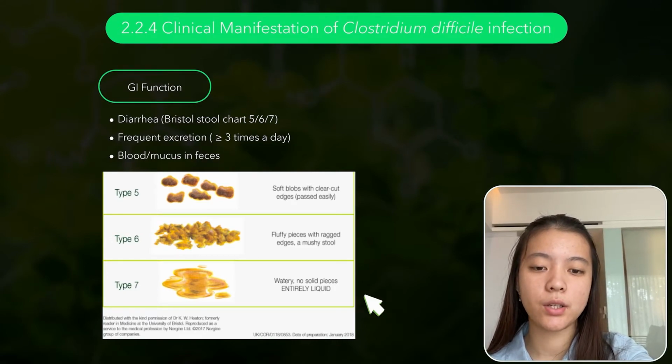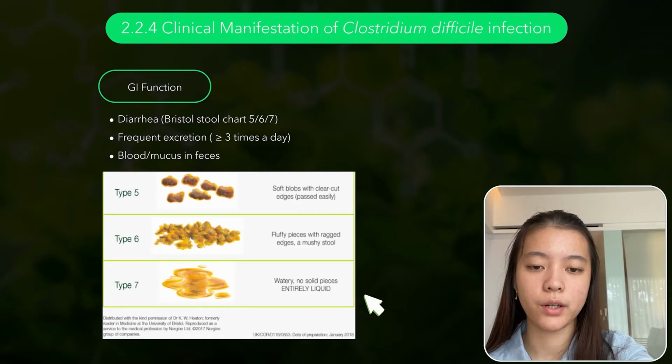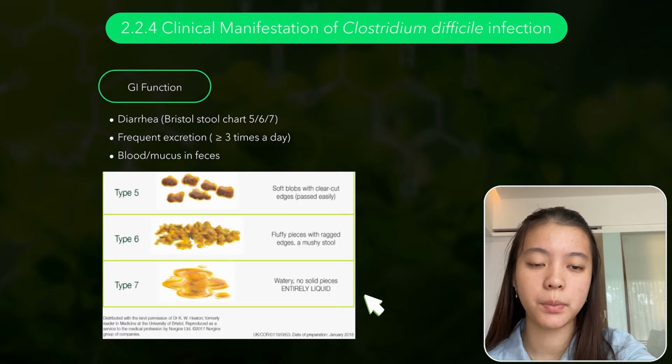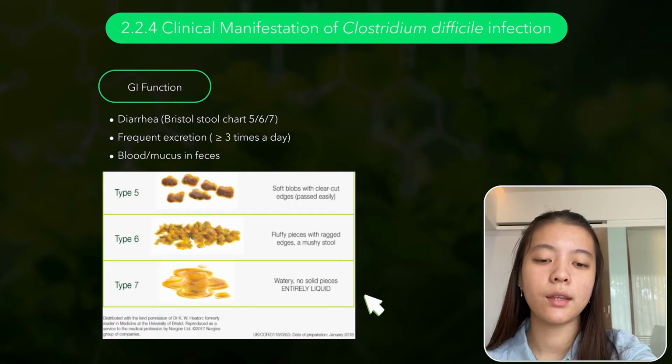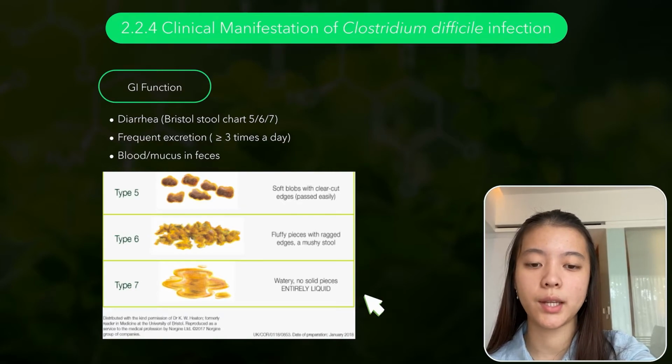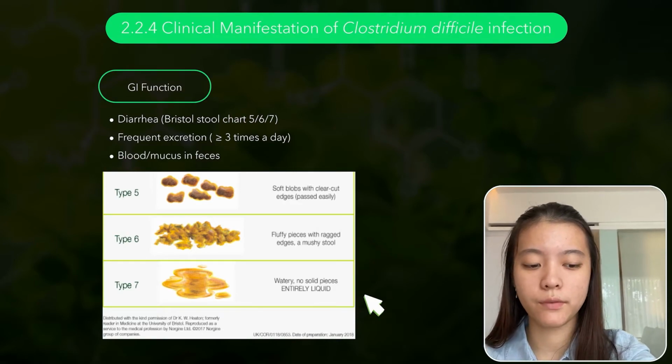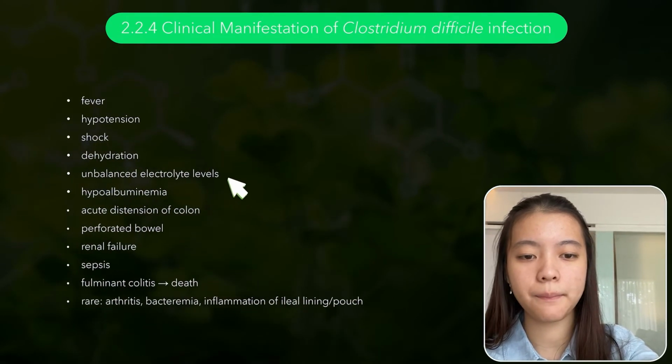Most of the manifestations relate to gastrointestinal functions, which include diarrhea. In the Bristol stool chart, this would be 5, 6, or 7, with frequent excretion more than 3 times a day, and blood or mucus in feces. This may not be visible to the naked eye.